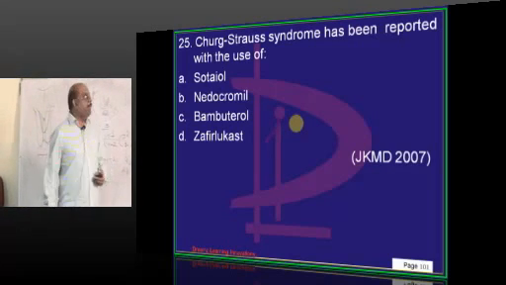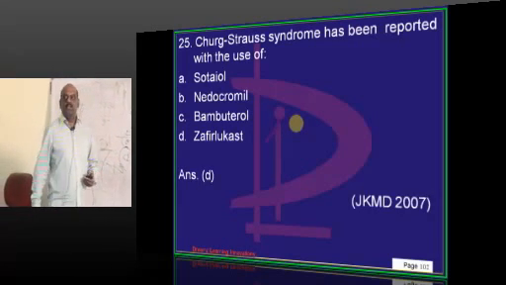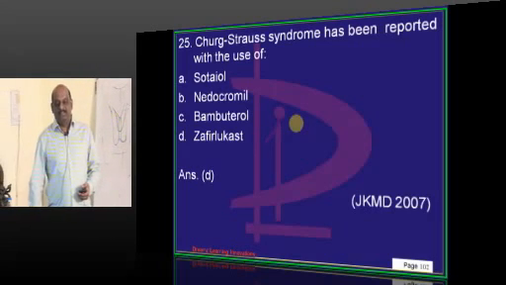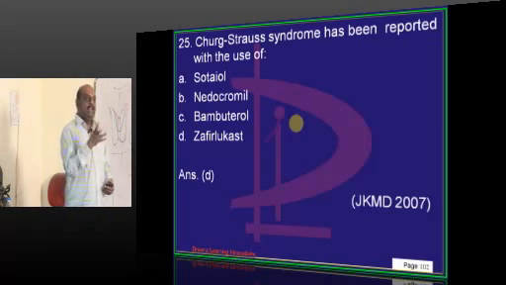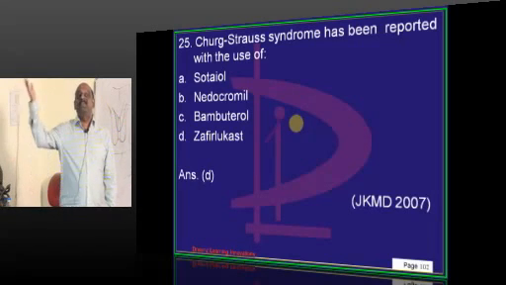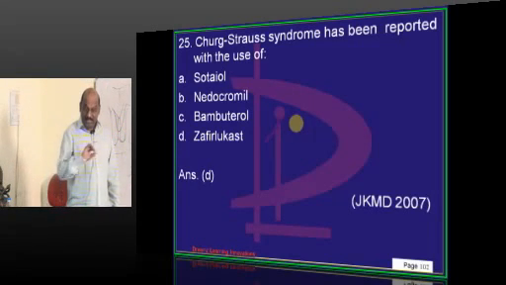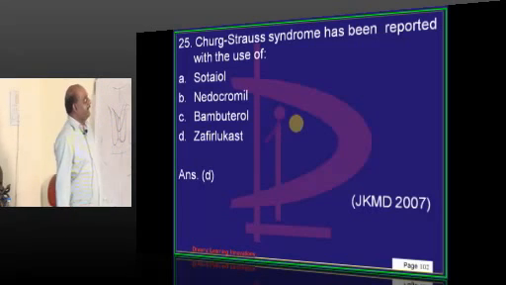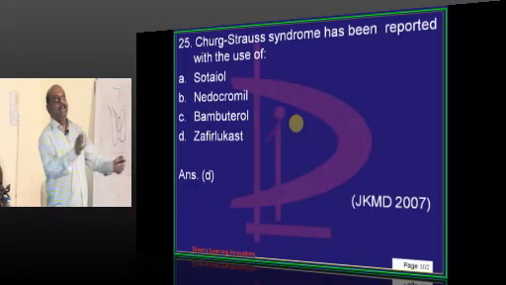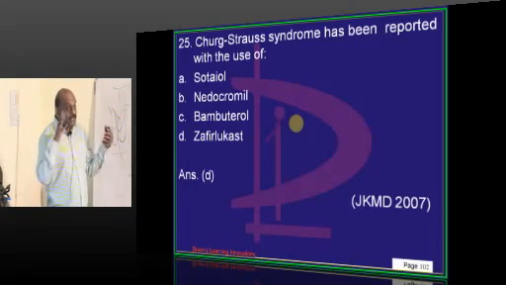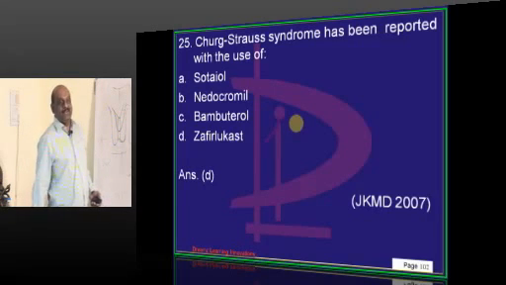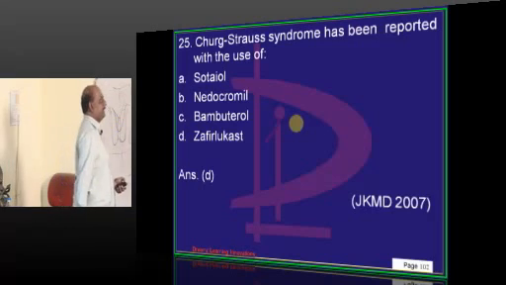Churg-Strauss is reported to occur if you are using which drug? Zafirlukast. Unless you know this single-liner fact, whatever you guess in the exam, all four options will look as if you read them somewhere, and their complete sentence will appear before your eyes. Churg-Strauss caused by sotalol. As such, when you open the pharmacology textbook, all those hallucinations will come. So don't be carried away with those hallucinations and lose marks to negative marking.